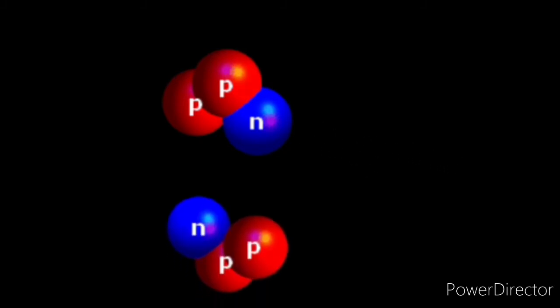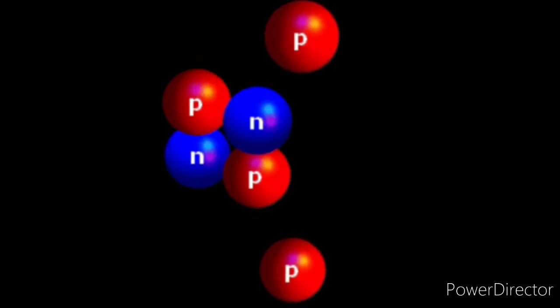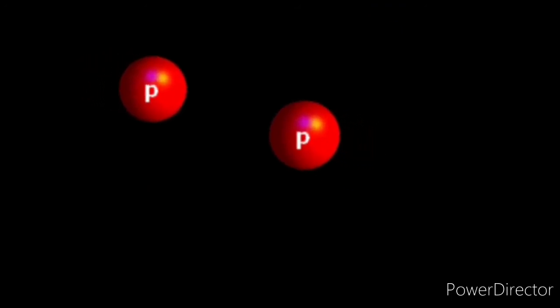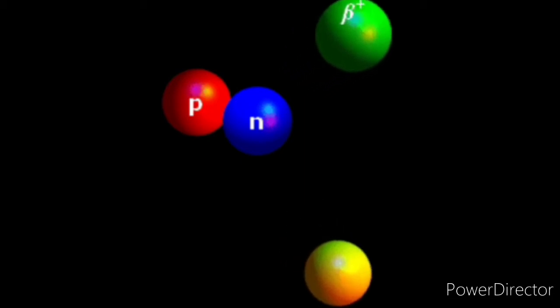So when the projectile hits the parent nuclei, it is converted into an unstable nuclei, and this will spontaneously emit the particles, that is the radiations. A daughter nucleus is also produced. So this is called artificial radioactivity.